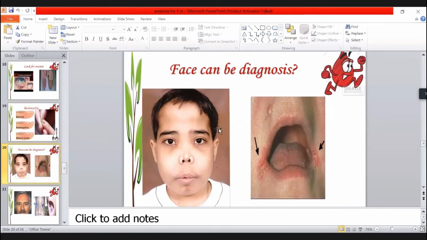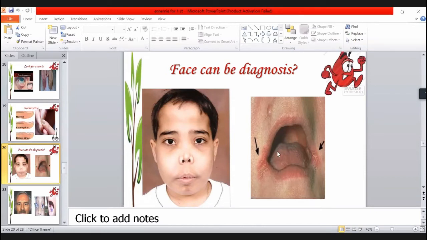These are a few other signs over the face, and you can diagnose or just imagine some type of anemia. These are soreness of the angles of the mouth, commonly known as angular cheilitis. And sometimes there is inflammation of the tongue also, that is known as glossitis. And these are again common manifestations of iron deficiency anemia, or in other cases you can have these signs in the normochromic normocytic type of anemia.